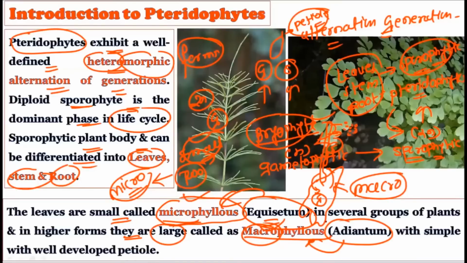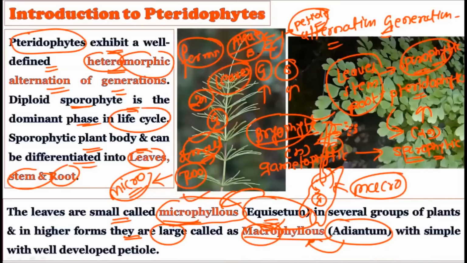When we talk about the leaves of the pteridophytes, this is very interesting because for the first time we are talking about leaves in the plant kingdom. Before that, when we studied the algae and the bryophytes, in both these cases we do not find any types of leaves. But the leaves are present for the first time in the pteridophytes, and that is why we are considering leaves and its two types in the pteridophytes, the microphyllous leaves and the macrophyllous leaves.